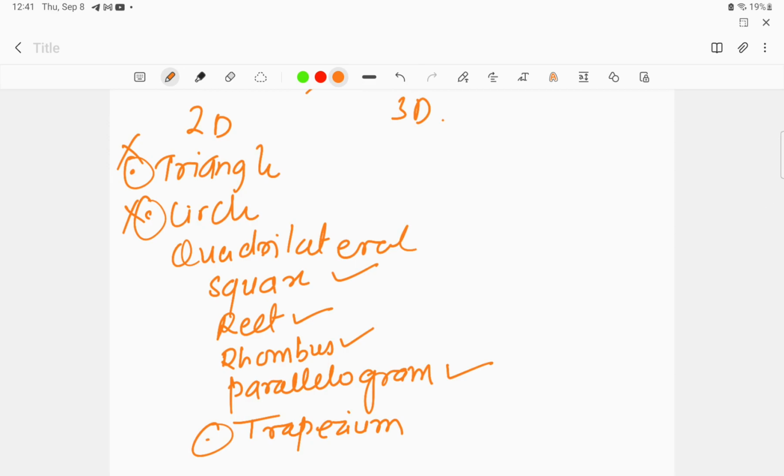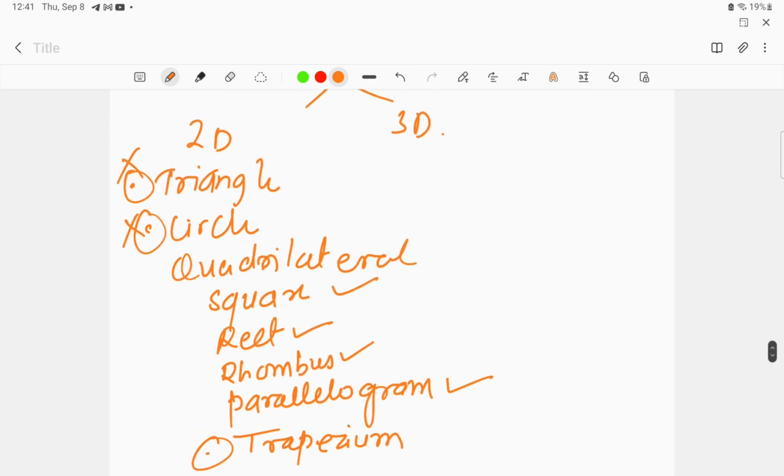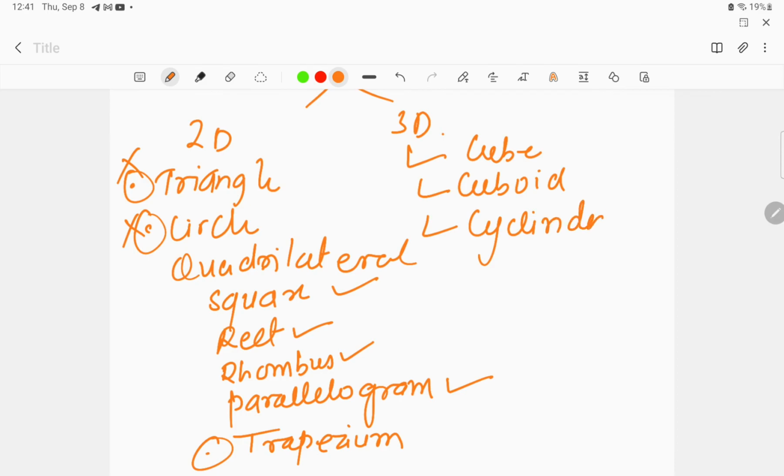But let us know what is the perimeter of a circle. So these are the questions that we'll be discussing. At the same time, for 3D we'll discuss the cube, the cuboid, and the cylinder. This is something that we'll discuss in part 2 of this chapter, that is mensuration, in tomorrow's lecture.